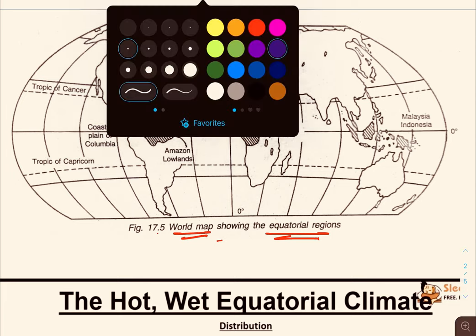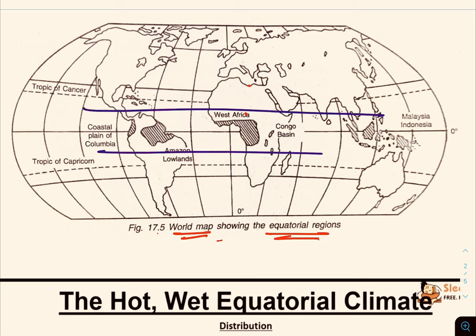Please remember this, very important: it covers only 6% of the earth's surface, but it is home to more than half of the world's plant species.